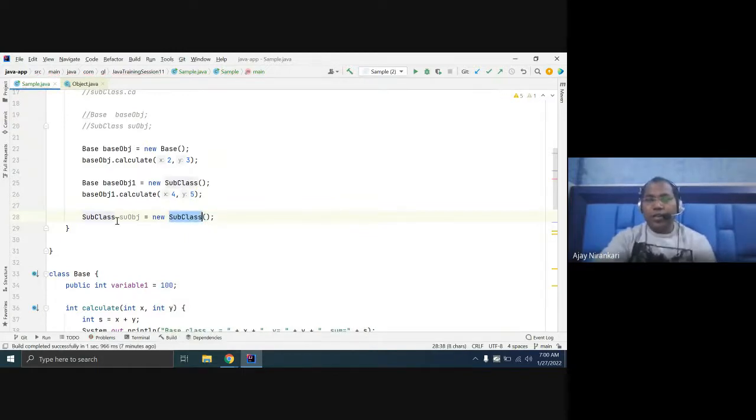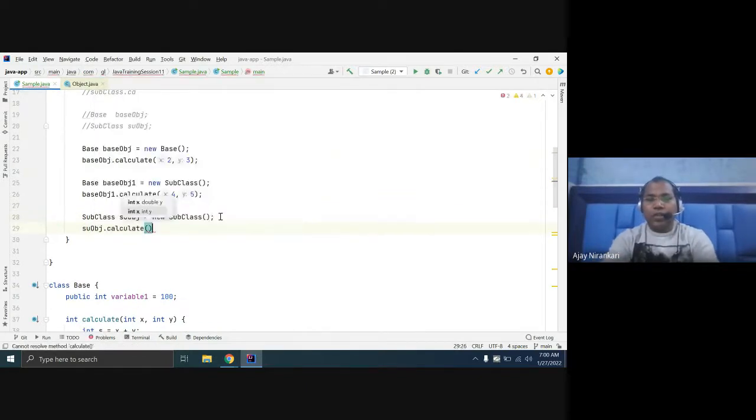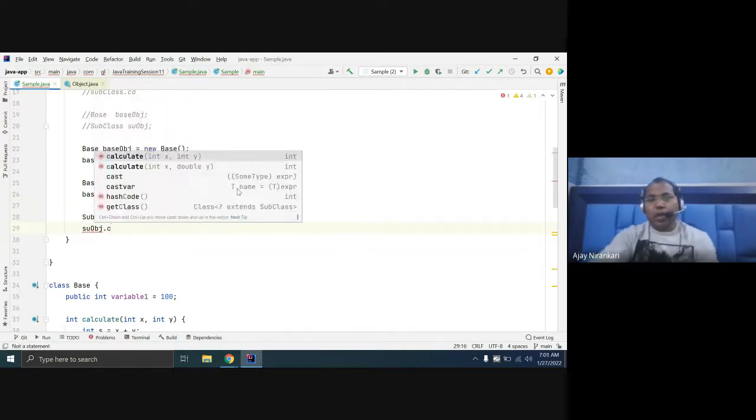So now, for the subclass object, it will directly use the calculate method from the subclass. Let's create a new subclass. Whenever you get subclass object dot calculate, calculate is an overloaded method, right? You have two options: you can pass two primitives, or you can pass one int.